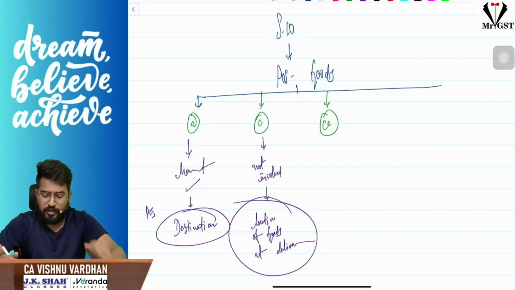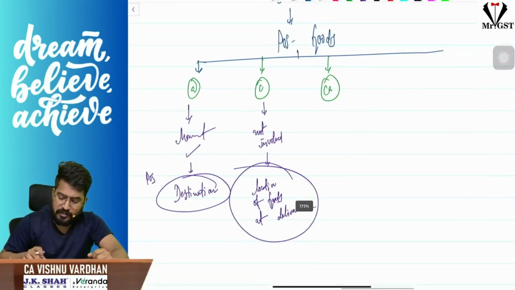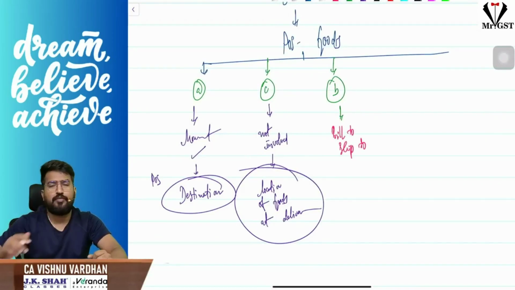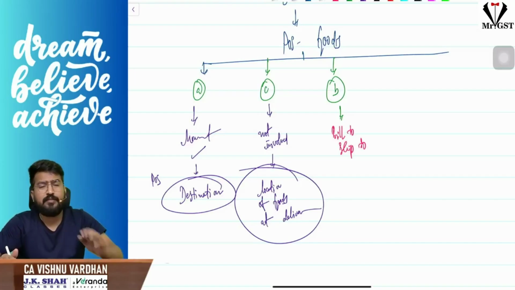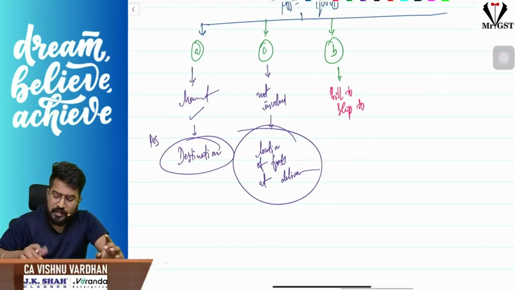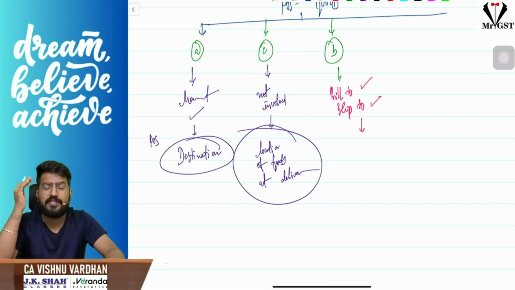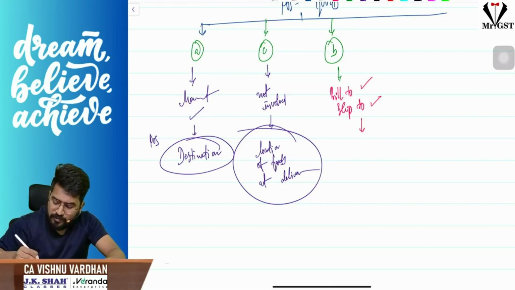Movement involved, not involved. Now here the interesting thing is, I'll tell you. Let us see. Clause B is the next one. Clause B is all about the bill to ship to model. Sir, bill to ship to model cases. In bill to ship to model cases, what happens is, billing will be done to one person, shipping will be done to another person. In such cases, sir, what will be the place of supply? The place of supply is who gave you the direction.